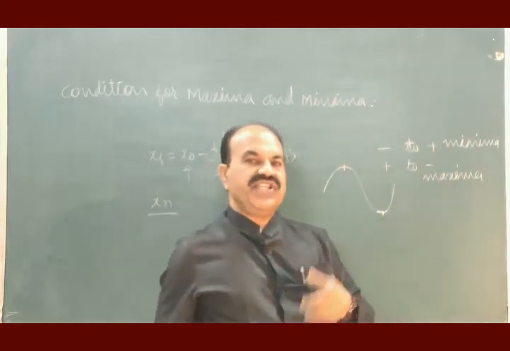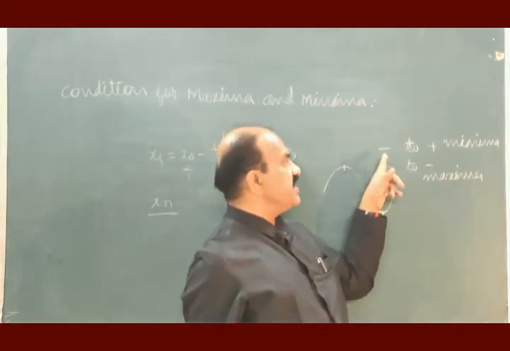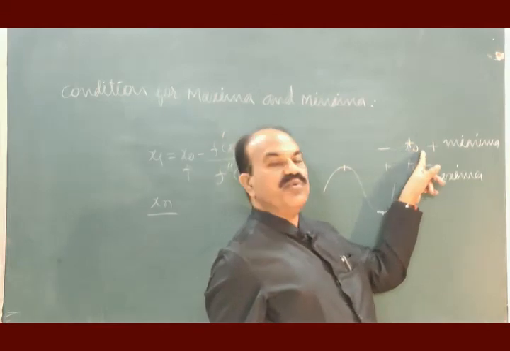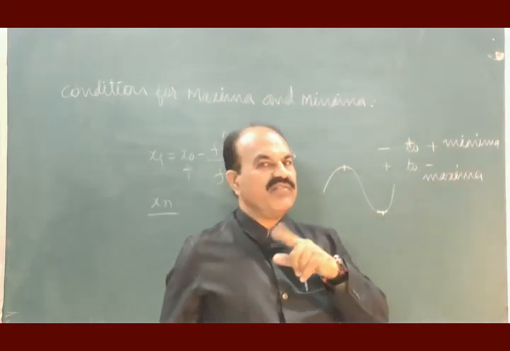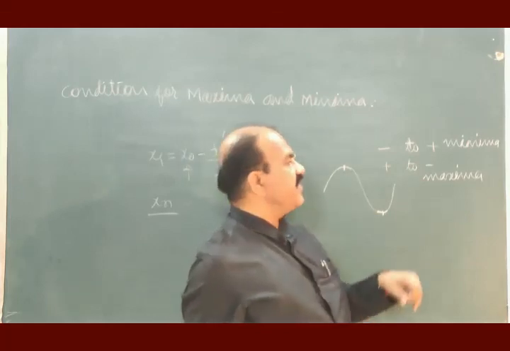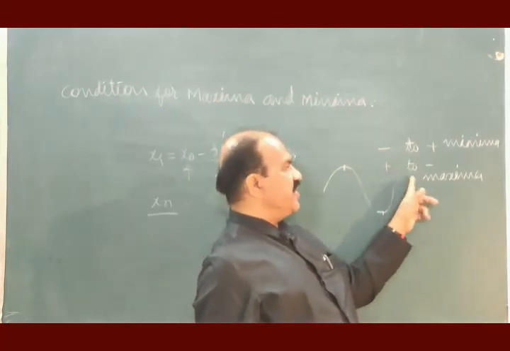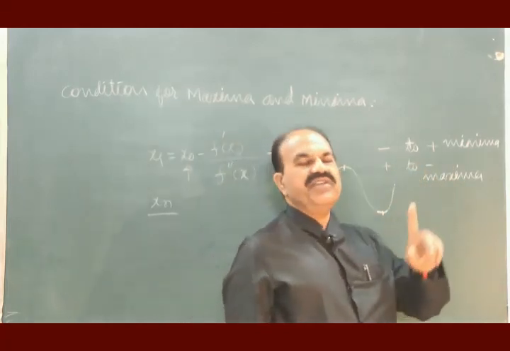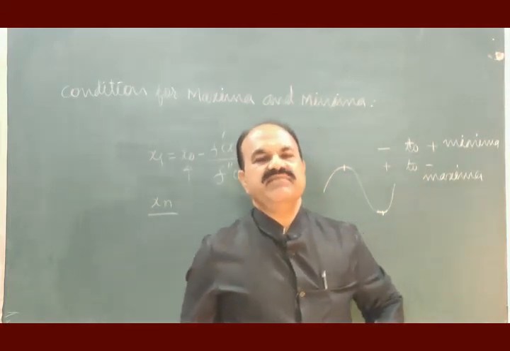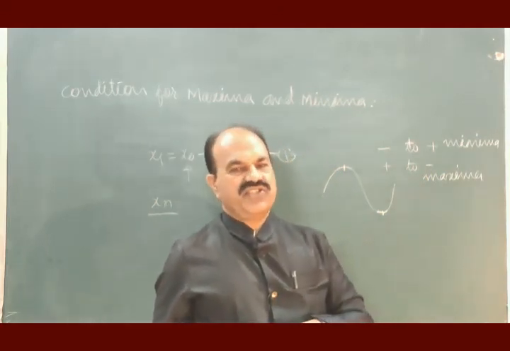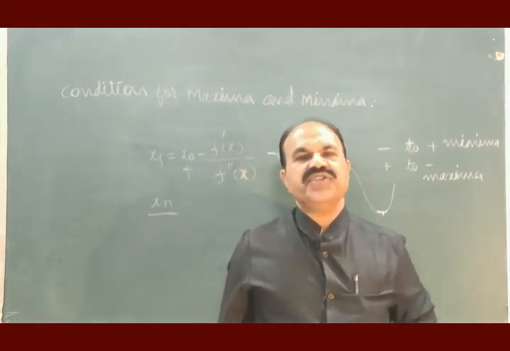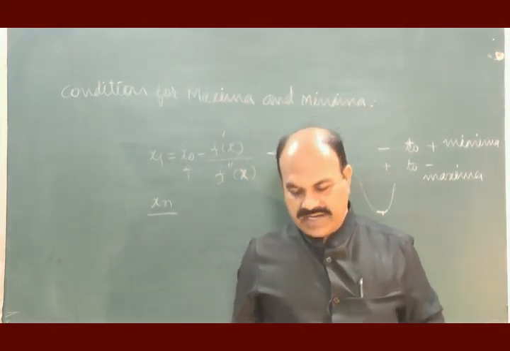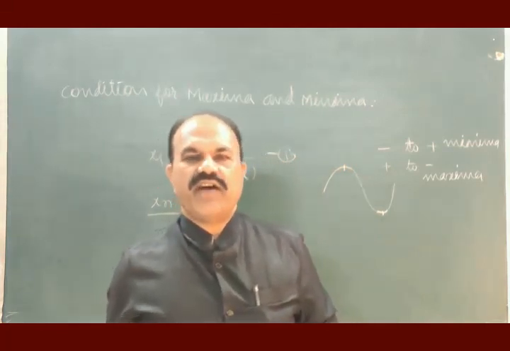So whenever the change in any function is taking place from negative to positive, that point corresponds to minima of the function, and whenever the change is taking place from positive to negative, that point corresponds to maxima of the function. This is about the conditions for maxima and minima of a function.